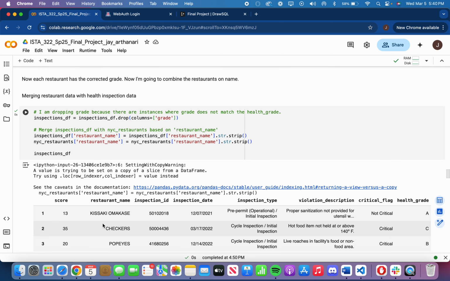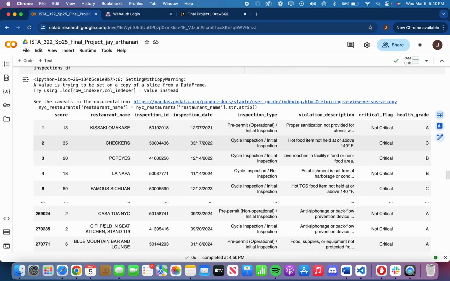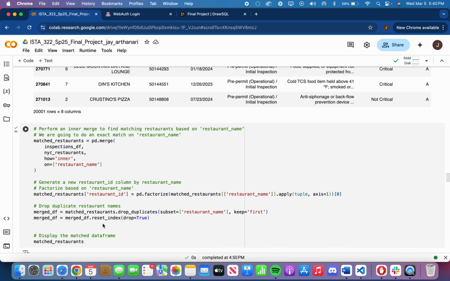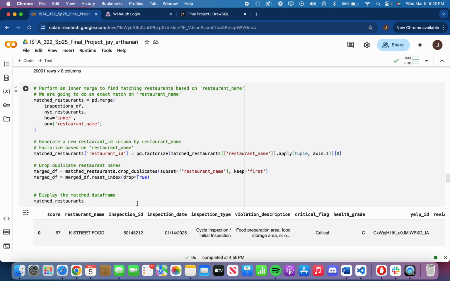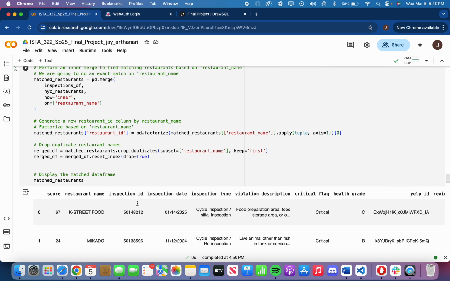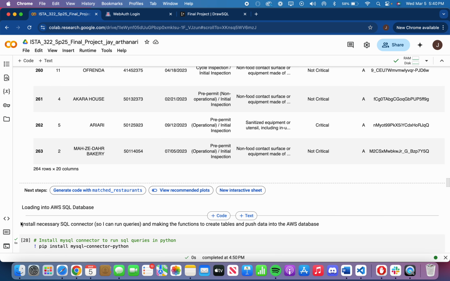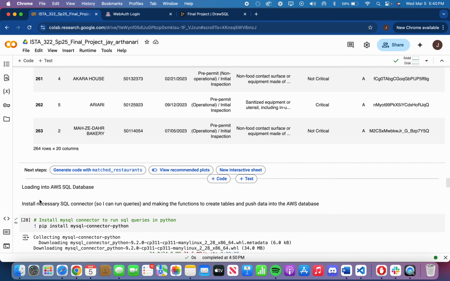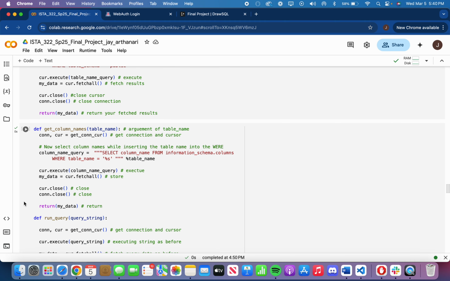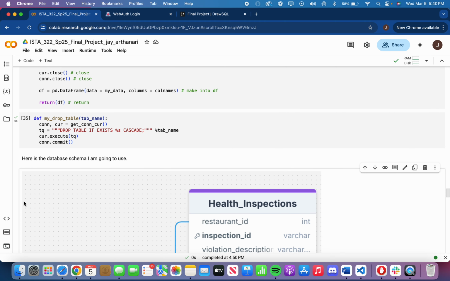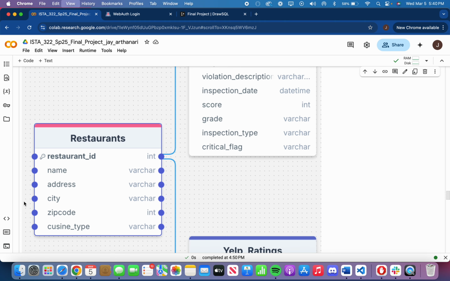And then I merge the inspections DF with the New York City restaurants based on restaurant name. Then I perform an inner merge to find matching restaurants based on restaurant name. So data that is in both the CSV and in the New York City restaurants. And that left me with 264 restaurants. And then I began loading it into AWS using the basic functions we did in class over here. And then I began making my table.